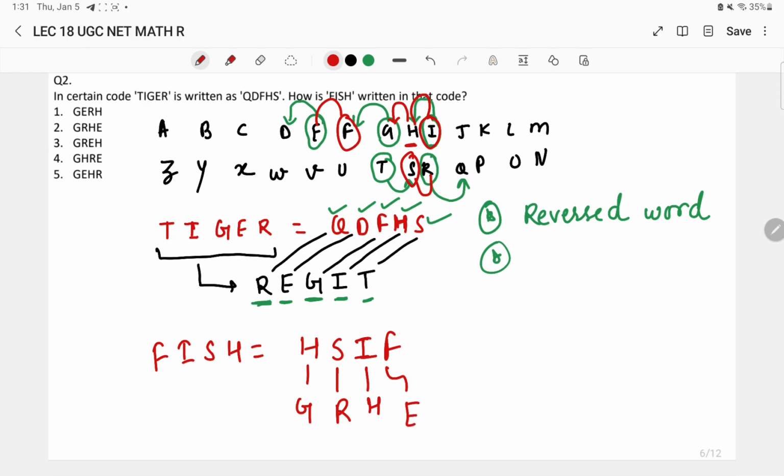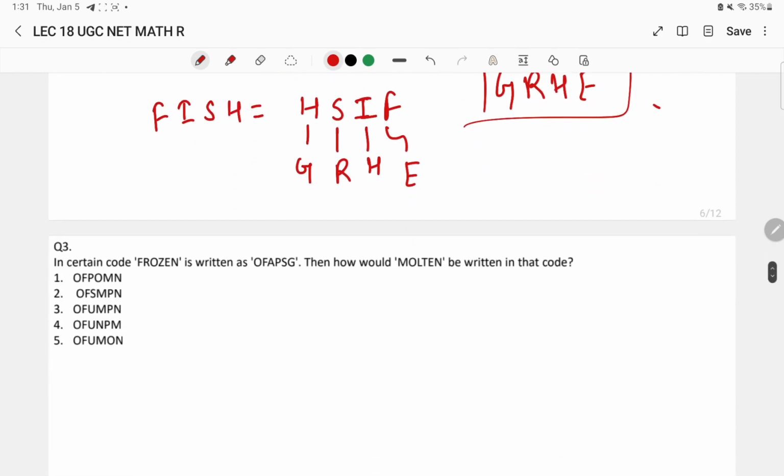So GRHE will be the code for the word FISH. Okay, GRHE, that is option number two, is the right answer to this particular question. Moving on to the next question.